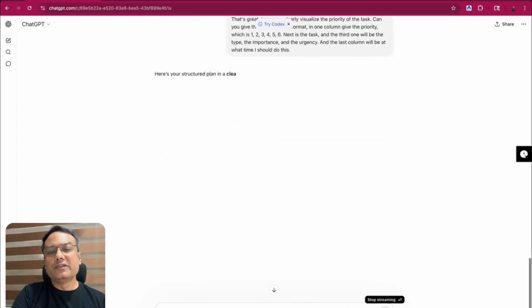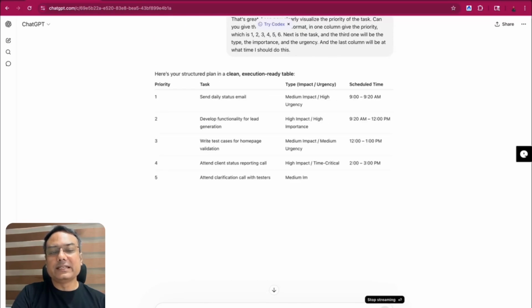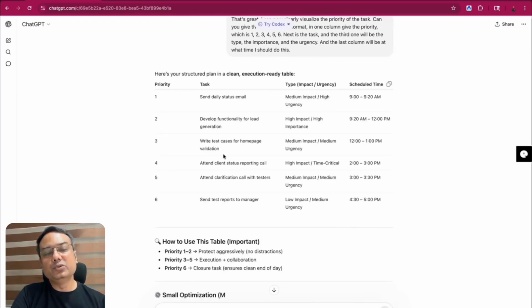So this will be a prompt which will help you give a quick snapshot in a tabular format and easy to review. So it is saying the priority one is send daily status report, and the type is medium impact and high urgency, and schedule time is 9 to 9:20. Similarly, it has given all the tasks with the impact and urgency and also what time we should do.